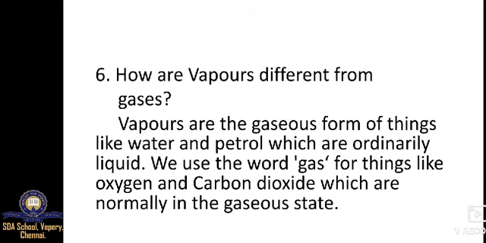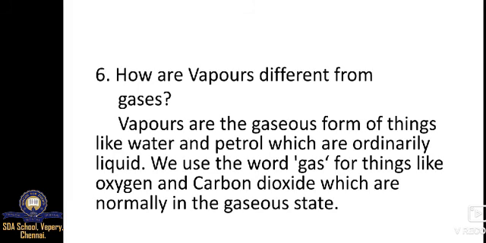When we heat water, we get steam, and if you boil milk, you get steam. And we can smell the petrol, isn't it? It spreads, so it is a fluid.